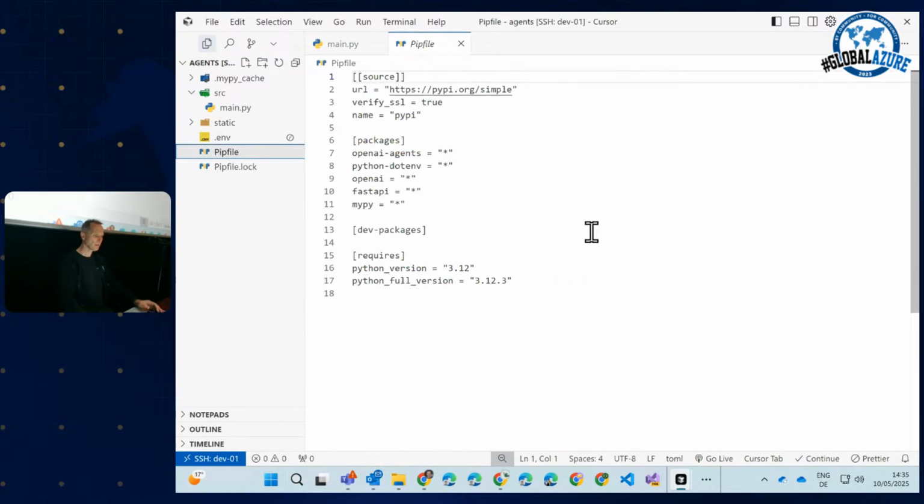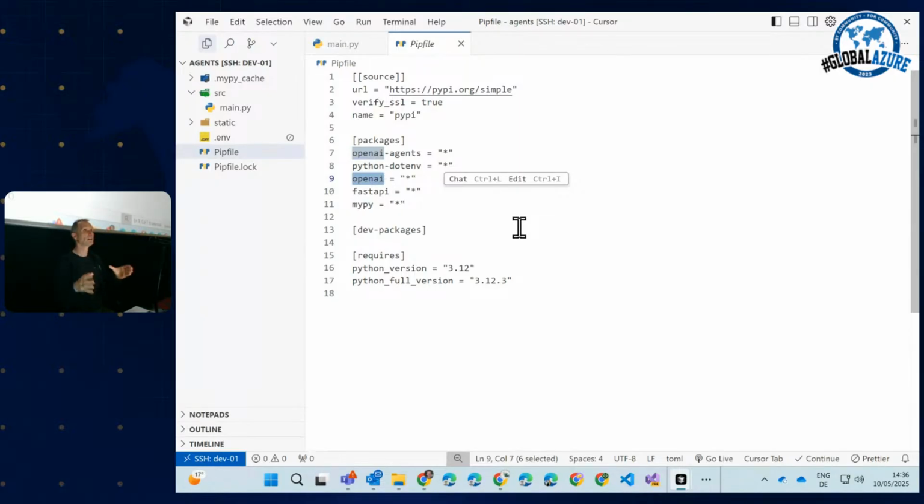Let's quickly take a look at the Pipfile so that you all know which libraries I'm going to use in this course. I'm going to use FastAPI for implementing a web API. Of course, I'm using the OpenAI API. I'm using this framework particularly with OpenAI, but as I said, it's open source. So you can use it with Claude if you want or something else.